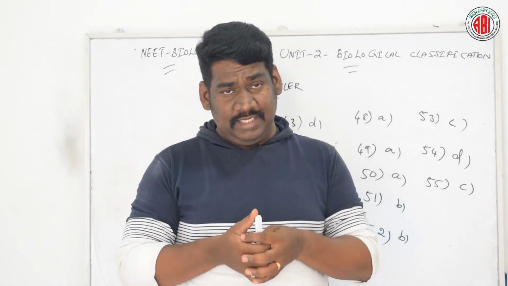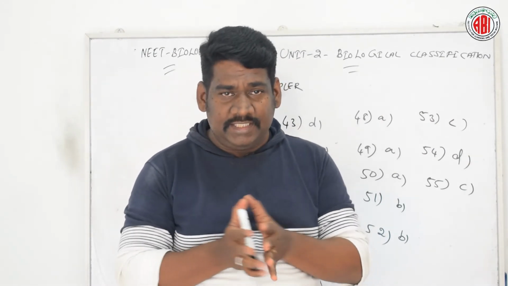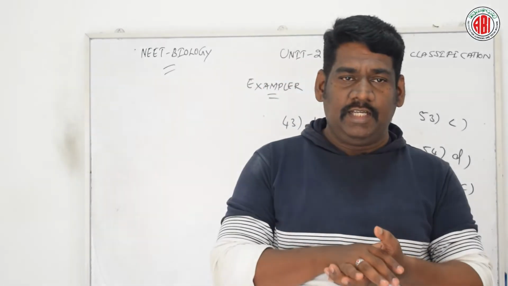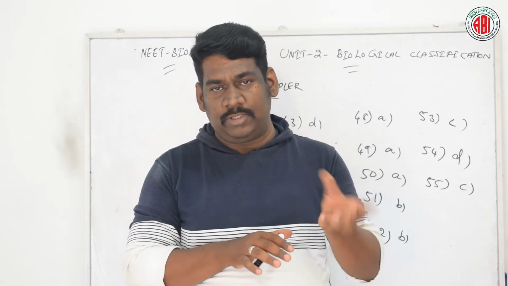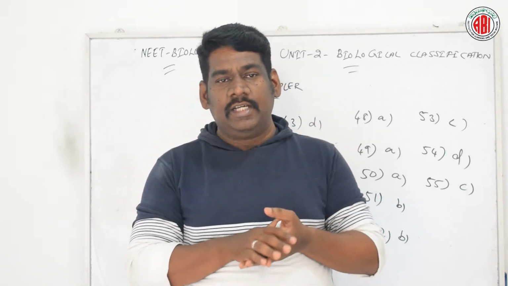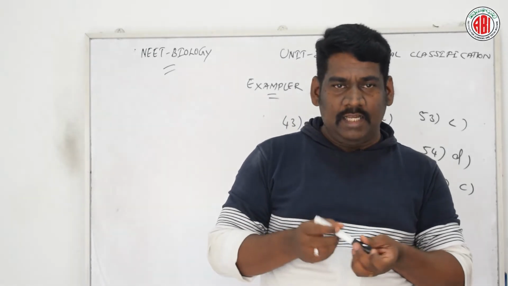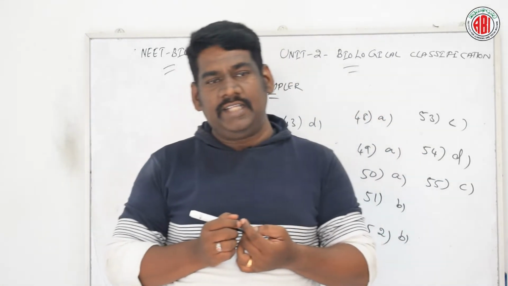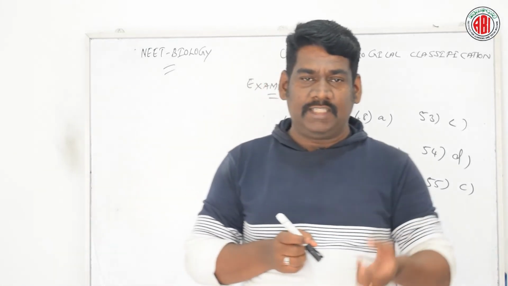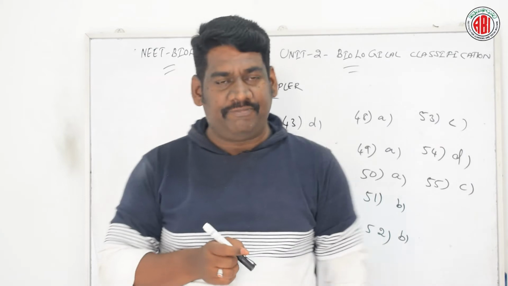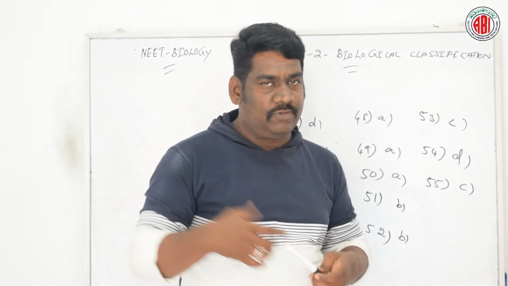According to the nature of the spores, the life cycle of Puccinia graminis is divided into 5 stages. It is during the teliospore stage that the dark brown or black pustules are produced on the surface of the stem and leaves of the wheat plant, resulting in the formation of black stem rust of wheat. So the right answer for this question is option C. Now let us go for the next question.